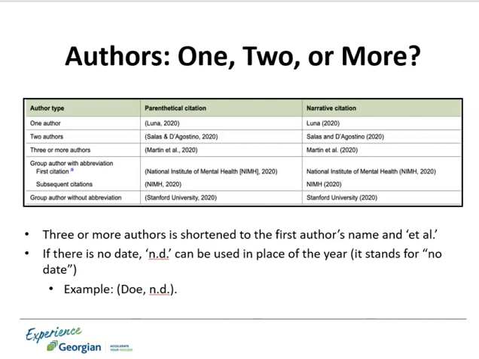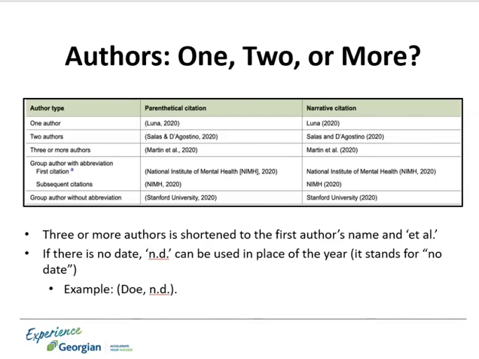Depending on whether you choose to do a parenthetical or narrative in-text citation, and if your source has two authors, you will either need to use an ampersand or the full word "and" in the in-text citation. You'd use the word "and" if creating a narrative in-text citation, but the ampersand if using a parenthetical in-text citation.